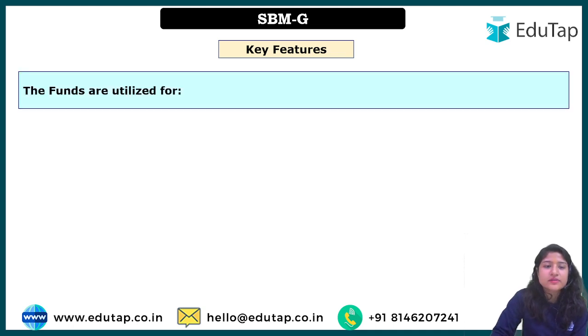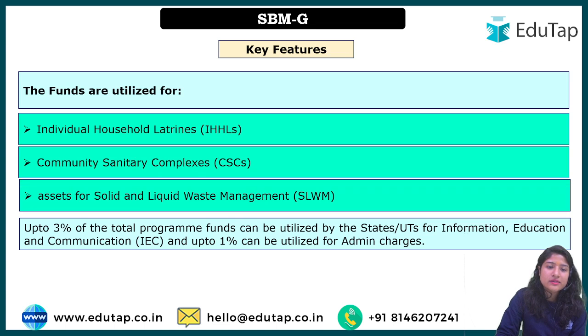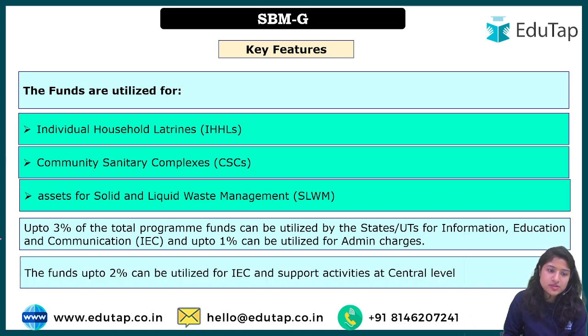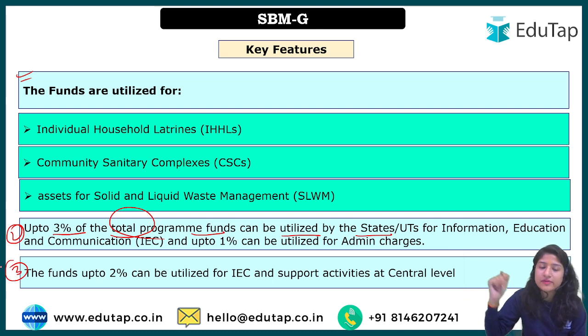Some of the rest of the key features. Now how will this fund be utilized? I'll talk about the last two points first, because then you will understand why. Whatever funding will be given for a particular project, up to 3% of the total program fund can be utilized by the state. So first of all, there is a division. This second point deals with what the state government can utilize, and the third point deals with how much the central government will utilize. First, we'll talk about the state: of the total, 3% will be utilized by the state.